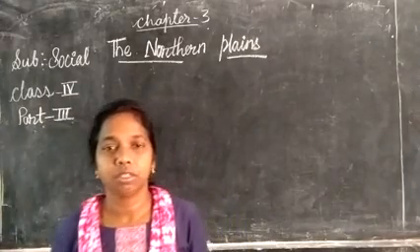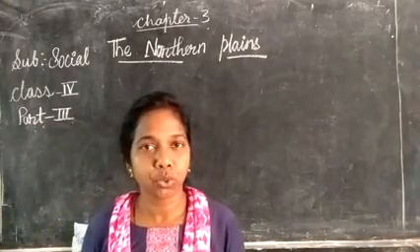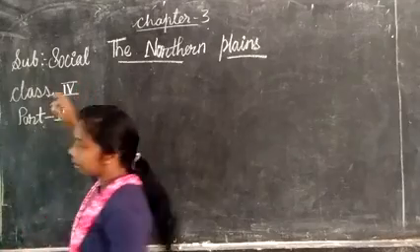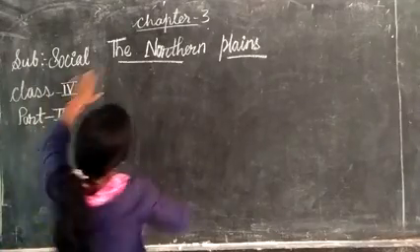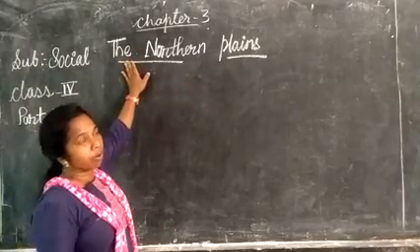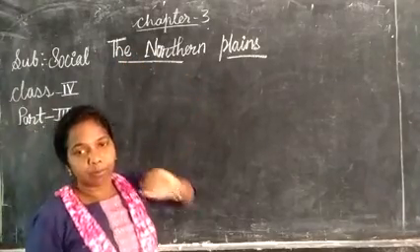We have finished part 2. Now we are going to start part 3, social. The heading is the northern plains. Now we are going to see about the northern plains.